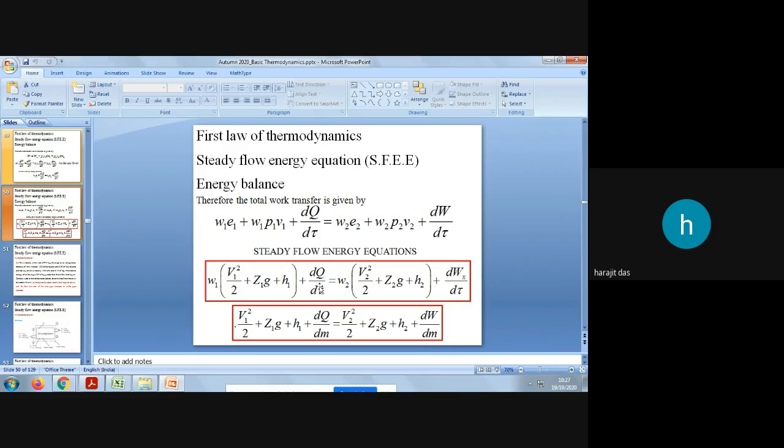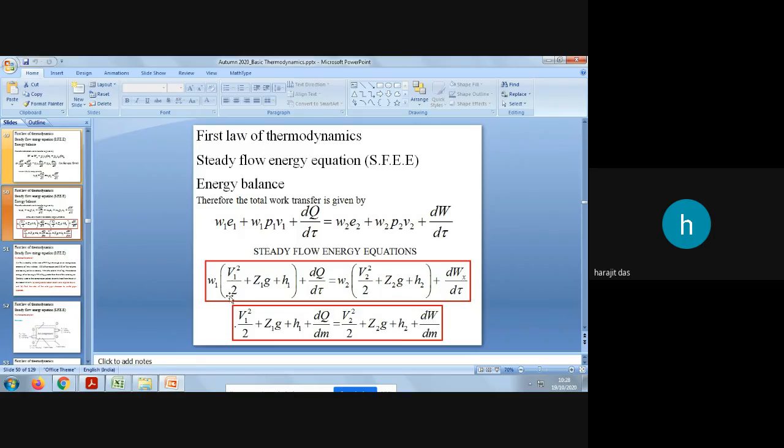But here dq by dm we need to write, and dw by dm. So this is the steady flow energy equation on mass basis. You need to remember these two equations, and this is the equation for open system or control volume.